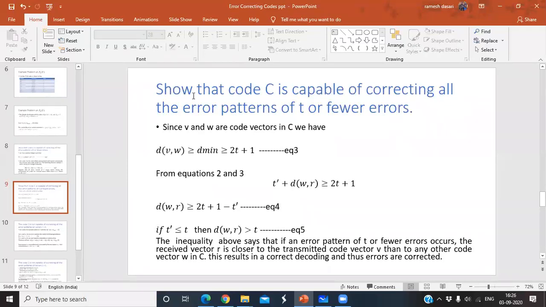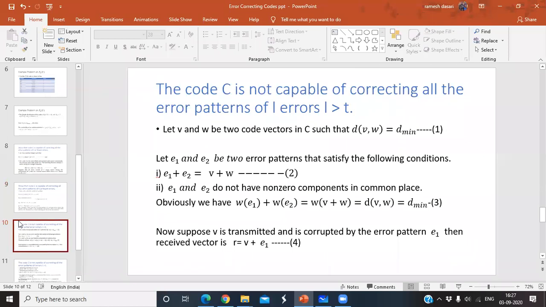Now the question is to show that C is capable of correcting all the error patterns of t or fewer errors. Here my question is, what happens whenever t dash is greater than t? That means what happens whenever the number of errors is greater than t? Is it possible to correct the errors or not? That is the next question.